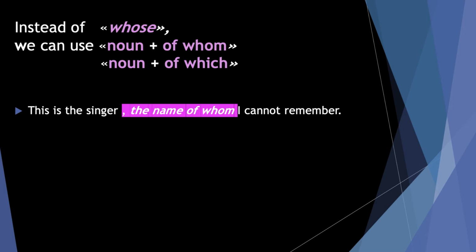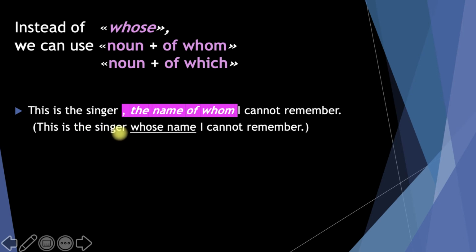This is the singer, the name of whom I cannot remember. So you see, the name is the noun here, and we can combine it with of whom. And that means this is the singer whose name I cannot remember. And now we'll see an example for noun plus of which.